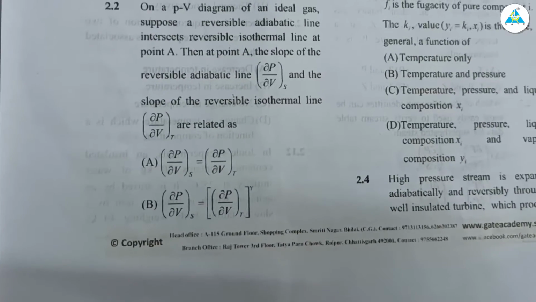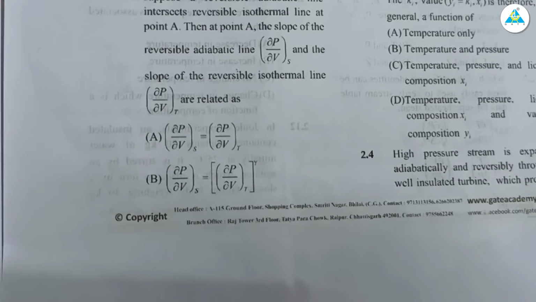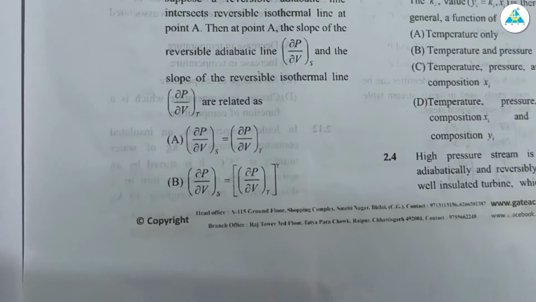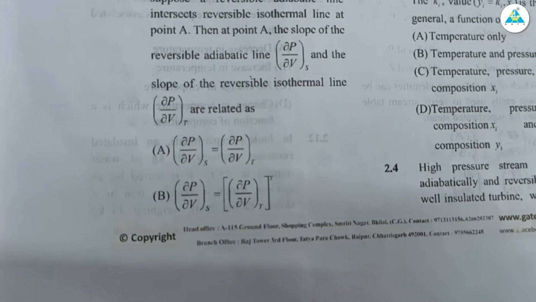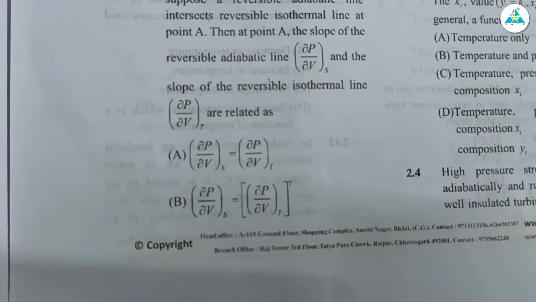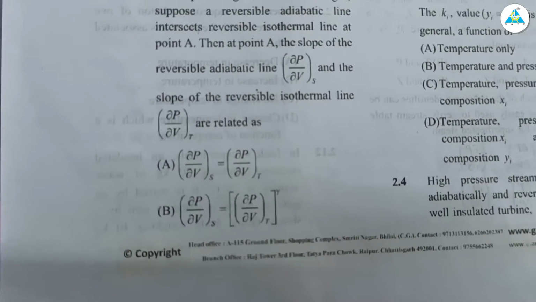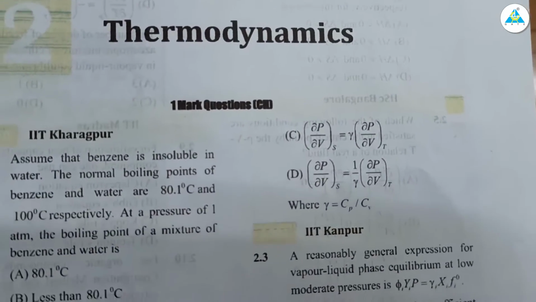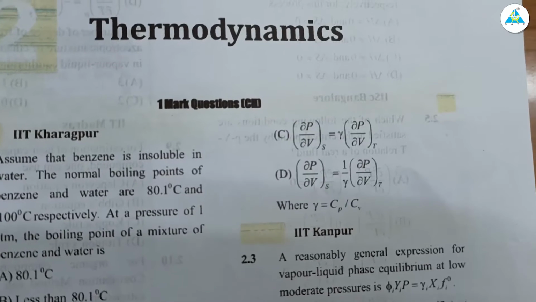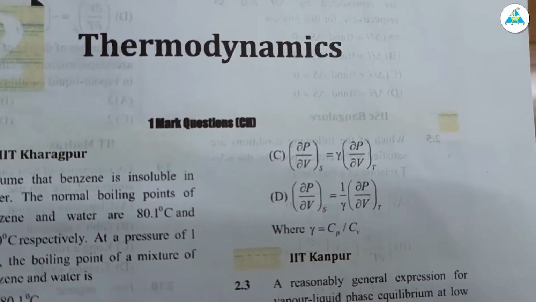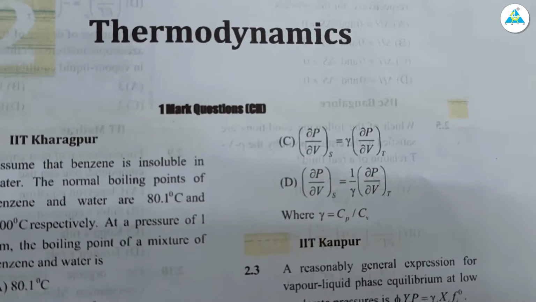The slope of your adiabatic line will be gamma times the slope of your isothermal line. If you remember, go back to that lecture where we discussed it. So option C: the slope is dou P by dou V equal to gamma times dou P by dou V at T. The slope of the adiabatic line is equal to gamma times the slope of the isothermal line.